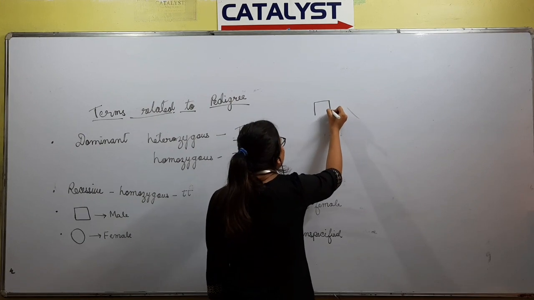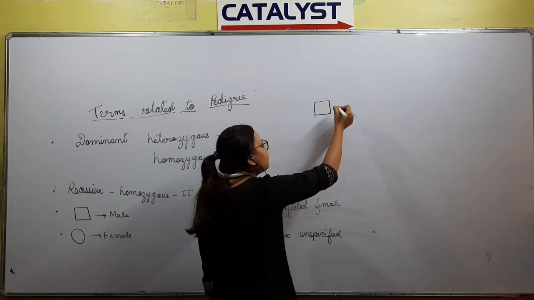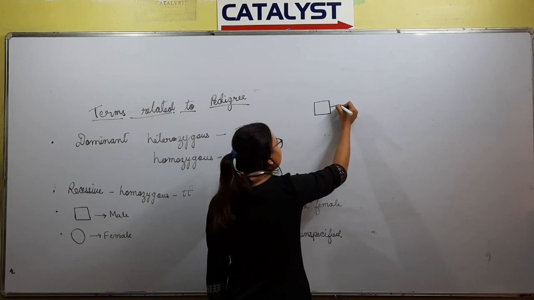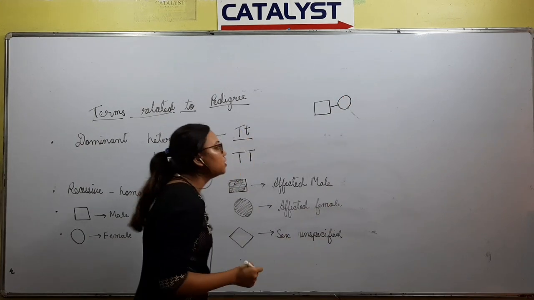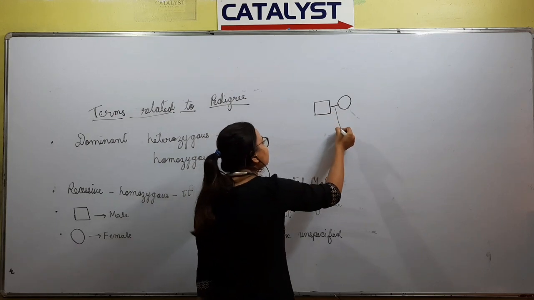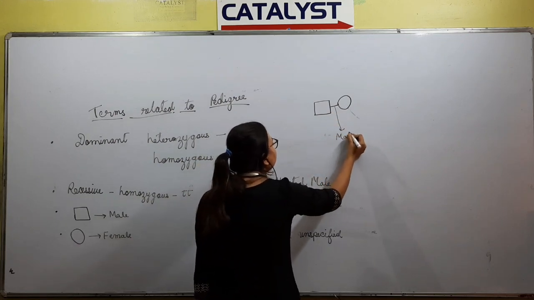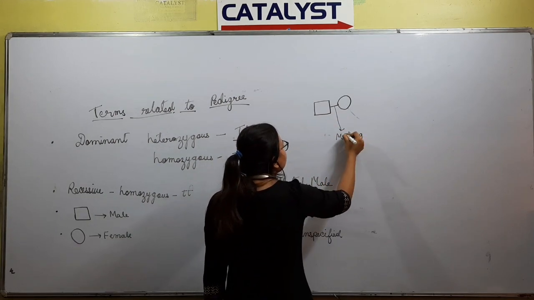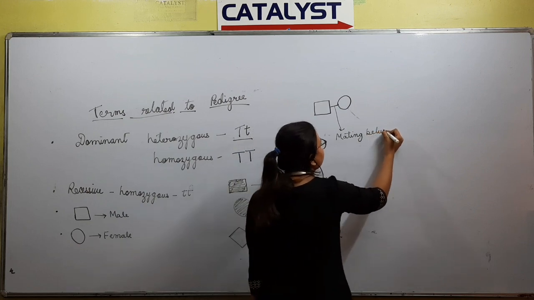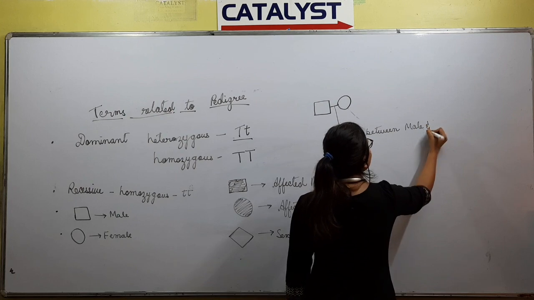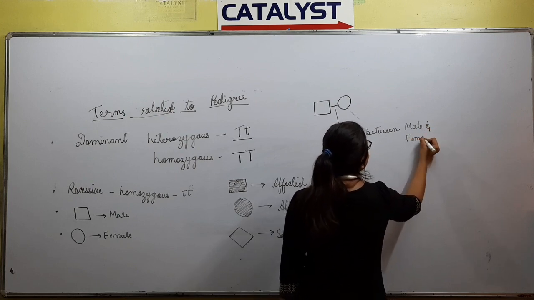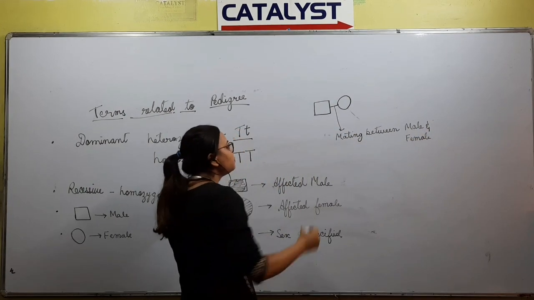Whenever there is mating between a male and a female, we represent it with a horizontal line. This line indicates mating between male and female. Clear?